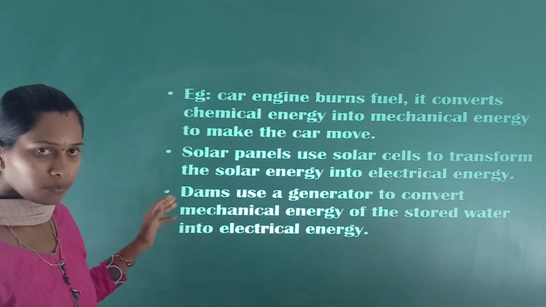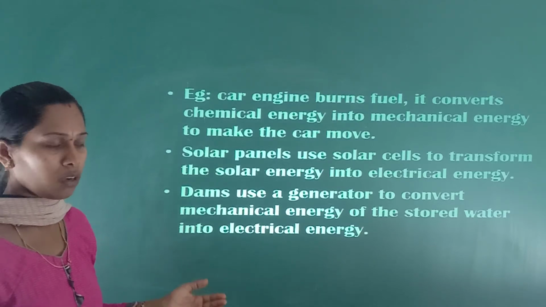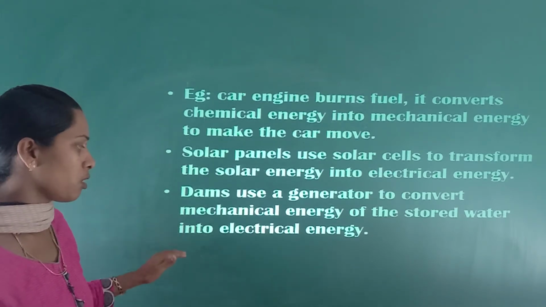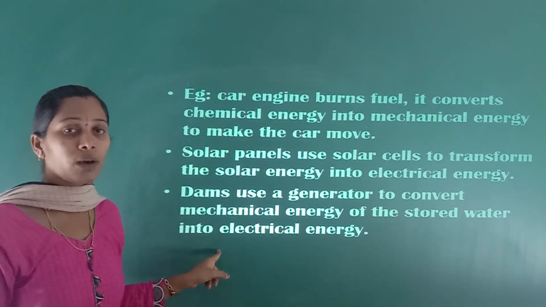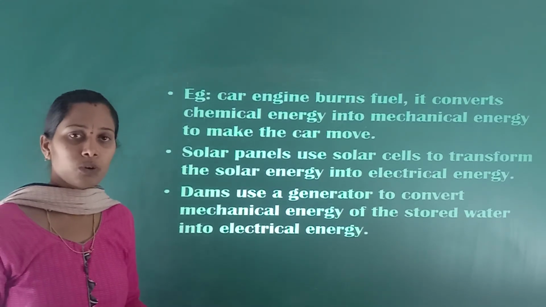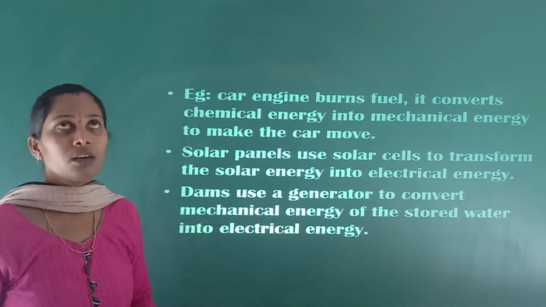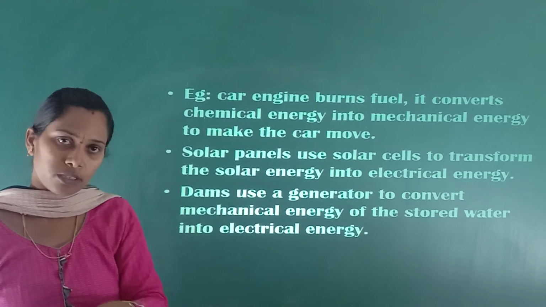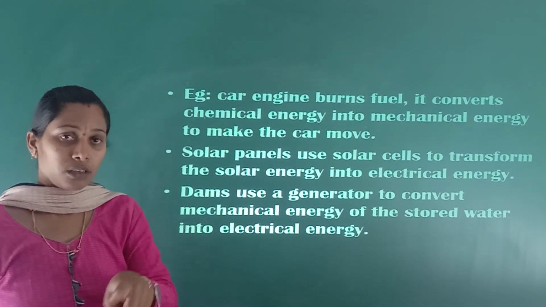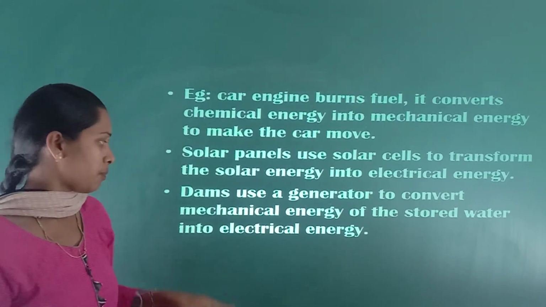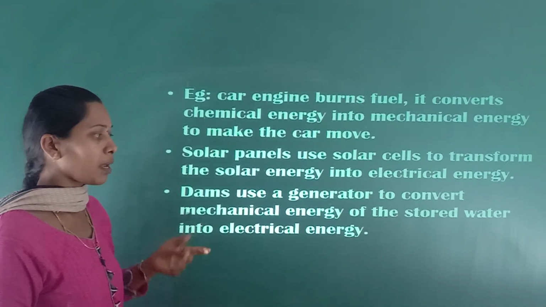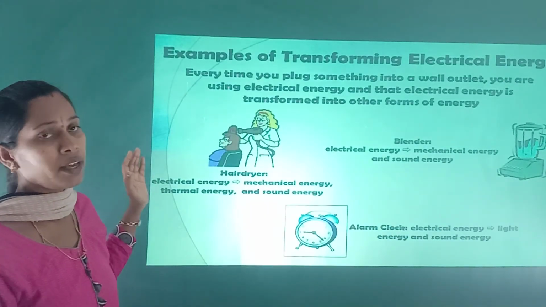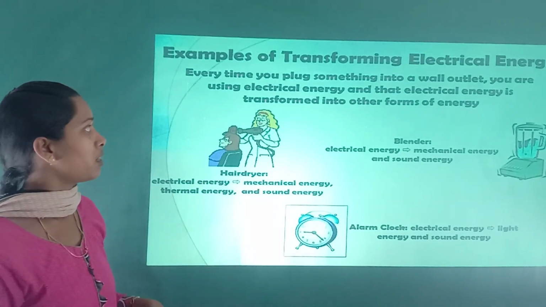Then dams. In the dams the water is stored. Dams use a generator to convert the mechanical energy of the stored water into electrical energy. This thing we have learned in hydro energy. The water is stored behind the dams. From there the water is made to fall on the turbines. During that time the turbine wheels rotate, and electricity is produced with the help of the generator. So these are the examples of transferring energy into electrical energy.